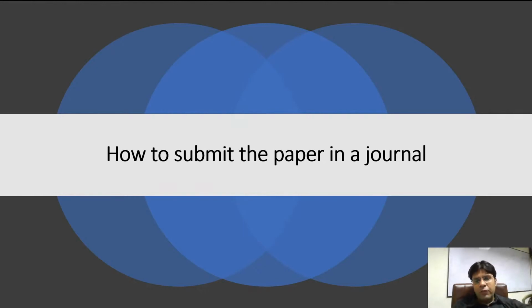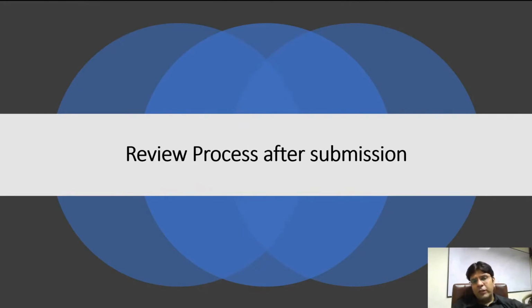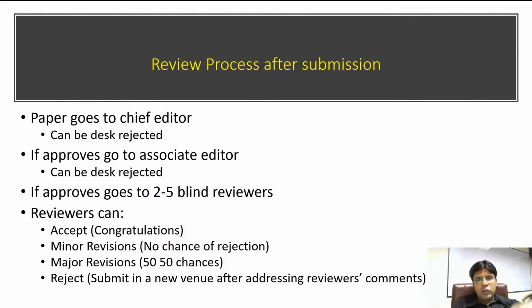Once you submit a paper in any journal, the review process will start on that submitted paper. The review process is like this. Once you submitted a paper to a journal, the paper will go to the chief editor of the journal, and now the chief editor can make two decisions.